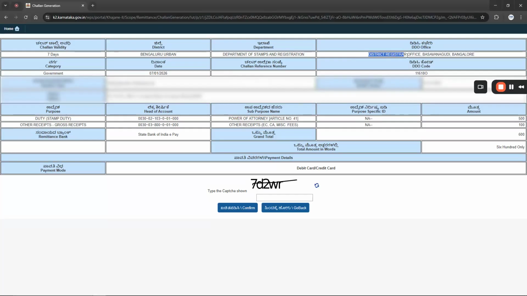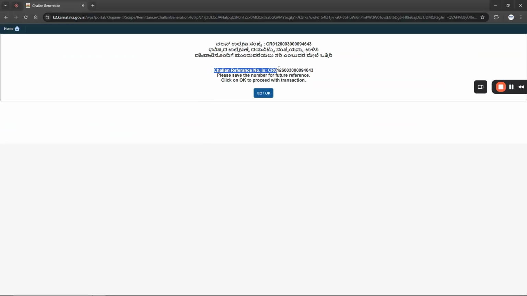First and foremost, check the DRO. We should make sure we pay the stamp duty to the correct DRO. So ours is the Basavanagudi district registrar, that is correct, followed by the name, address and contact number, and the stamp duty is 500 and other receipts are 100 rupees, total 600. Now the details are correct. Let's enter the captcha. 7D2WR. Click confirm.